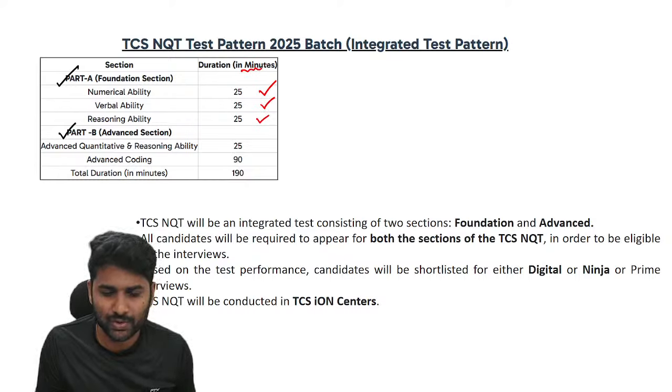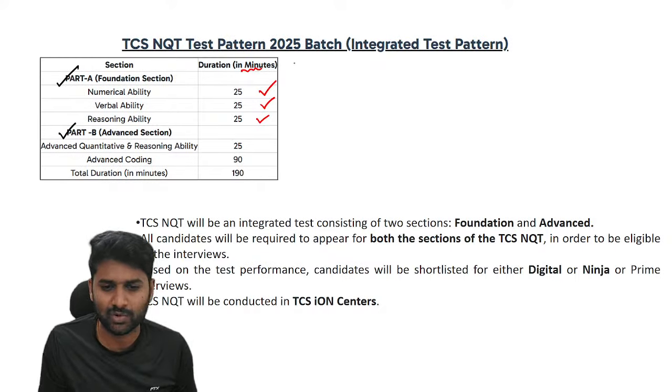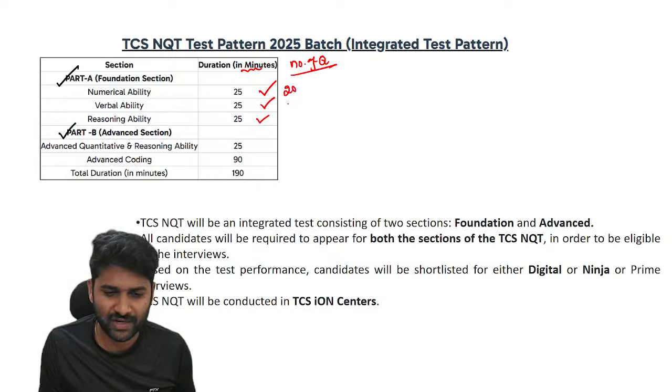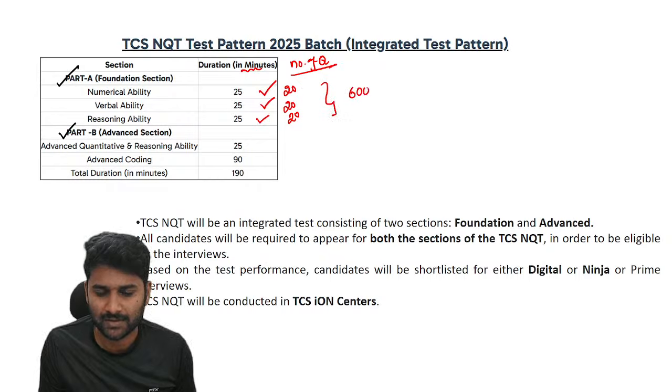The total duration of Part A is 75 minutes. The number of questions is 20 each for numerical ability, verbal ability, and reasoning ability, a total of 60 questions, to be answered in 75 minutes.